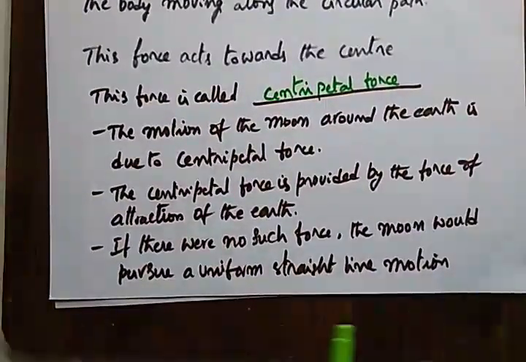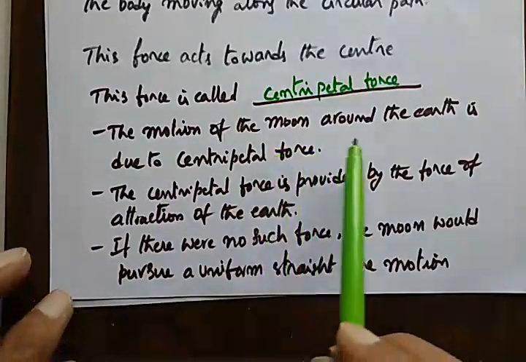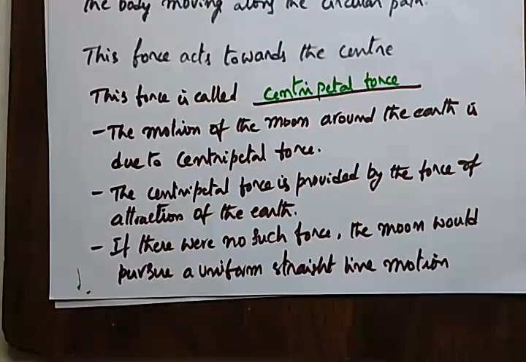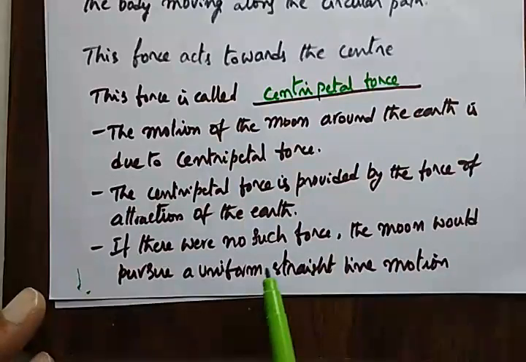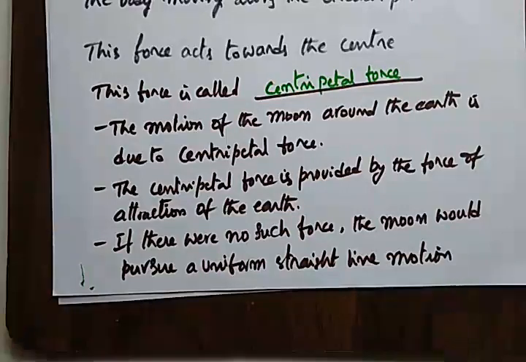So these three are very important conclusions. The motion of the moon around the earth is due to centripetal force. The centripetal force is provided by the force of attraction of the earth. If there were no such force, the moon would pursue a uniform straight line motion. So continuously there is an attractive force. The moon is getting attracted by the earth continuously. So this is what Newton thought, and then he thought there is a force here like that.